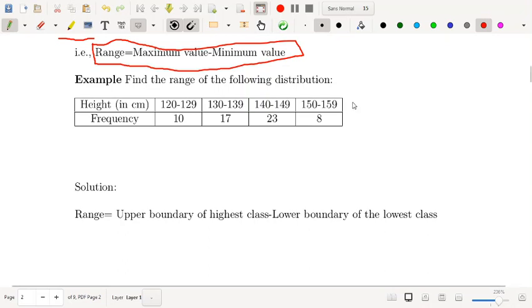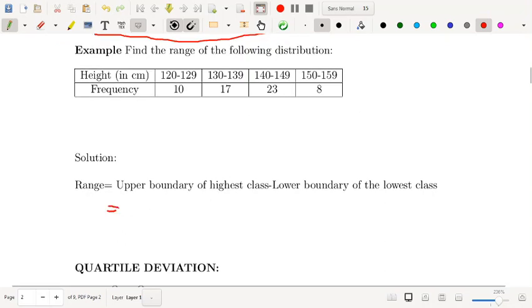It is 159, but in case of boundary you have to mention it as 159.5, right? And what is the lower boundary of the lowest class? Your lowest class is 120 and the boundary will be 119.5, because this is a discontinuous data.